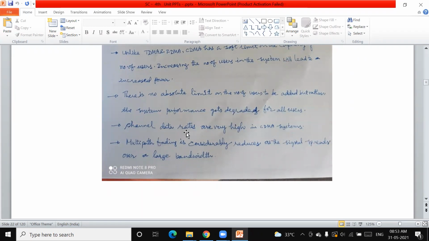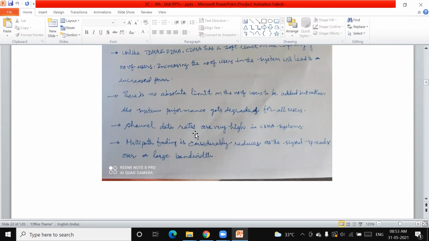Now, channel data rates are very high in CDMA systems. As there is no restriction on time slots and no restriction on frequency bands, data rates will be very high, because all the users are using the complete bandwidth of the satellite transponder. Therefore, CDMA is used in third generation, 3G, mobile communications.